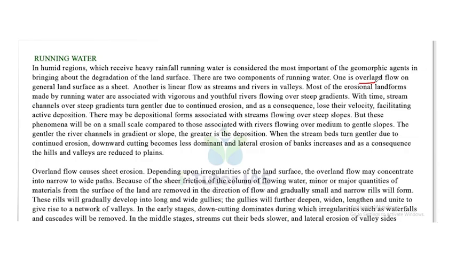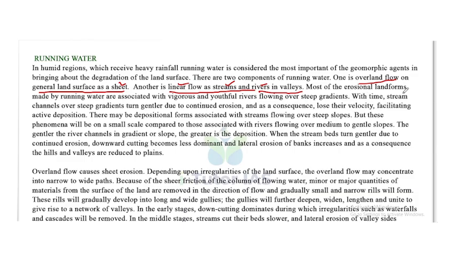One is overland flow on the general land surface as a sheet, and the other is linear flow as streams and rivers in valleys.